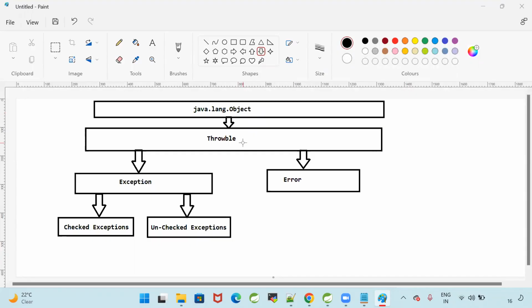Throwable is the topmost class in the exceptions. So when we talk about exceptions, we need to talk about Throwable. Throwable is a superclass for all the exceptions and errors in Java. From Throwable, exception is there, error is there. Exception means we can handle, error means we cannot handle.